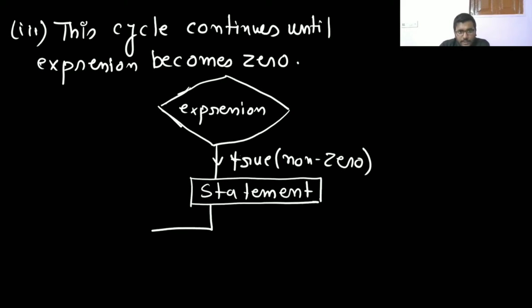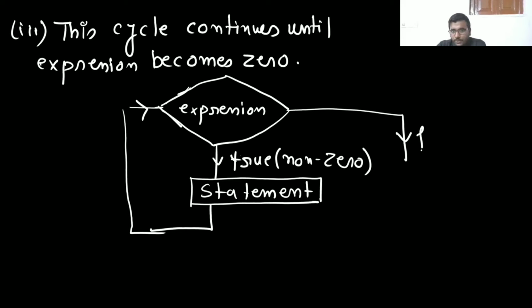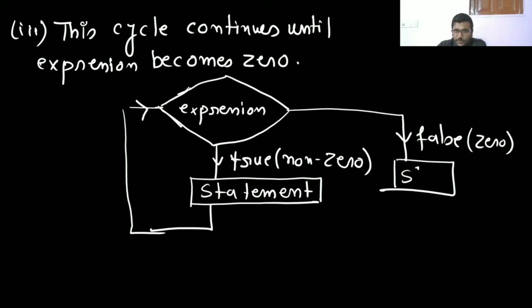After that, it will again go to re-evaluate the expression. It will again check, and it will stop when it is false, meaning zero. You can have any expression here.